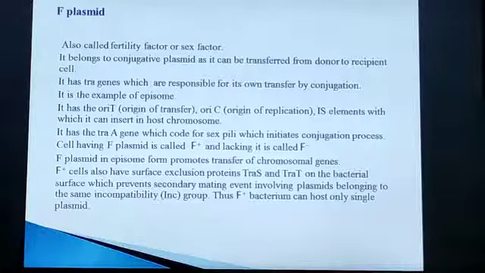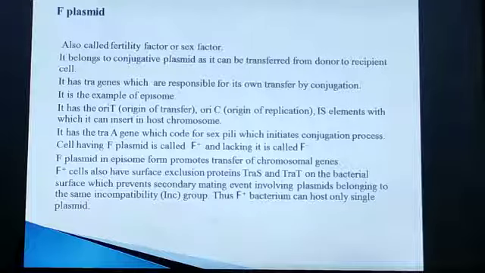This F plasmid, along with other genes, for example the tra genes we have seen, has the oriT, that is the origin of transfer, from which it starts transferring from the donor to the recipient cell. Then it has oriC, that is the origin of replication.